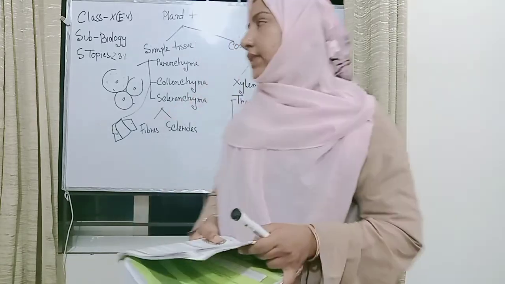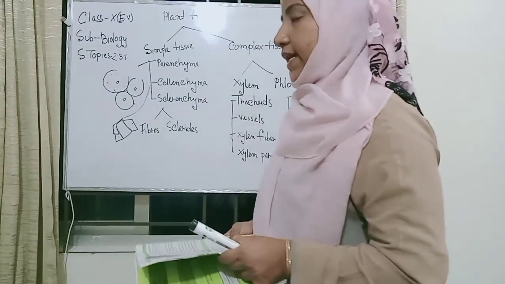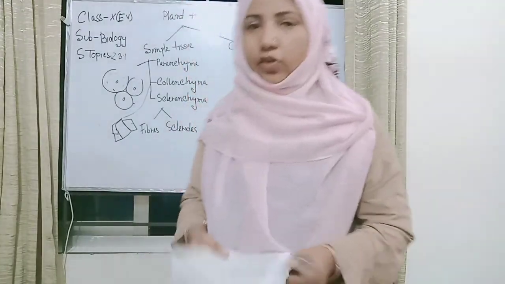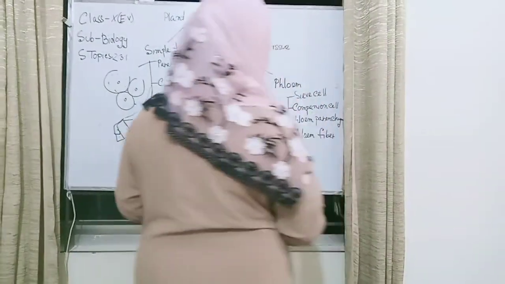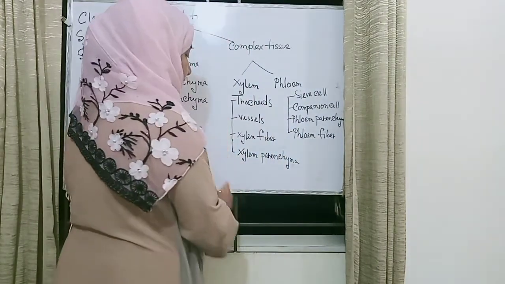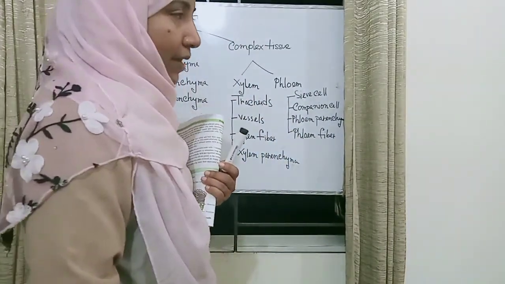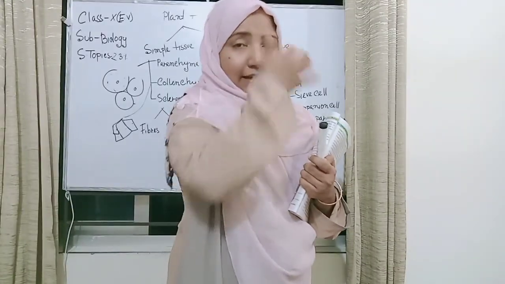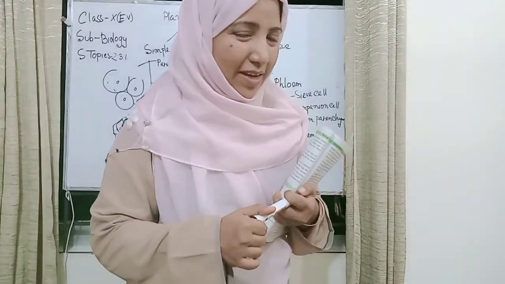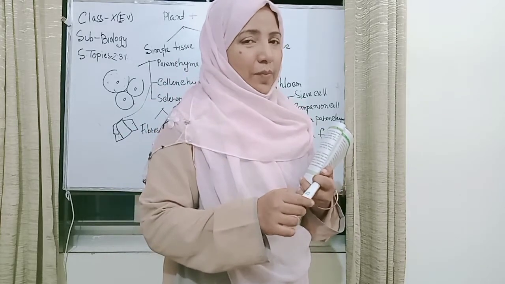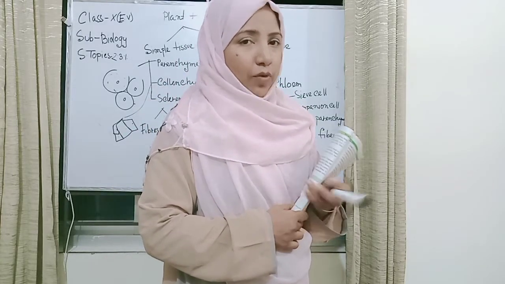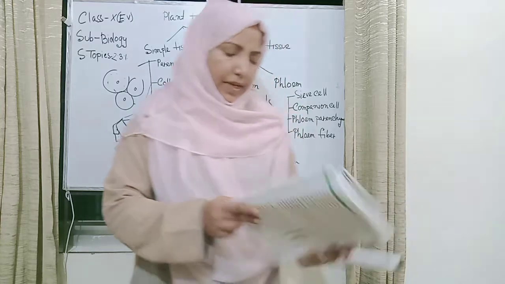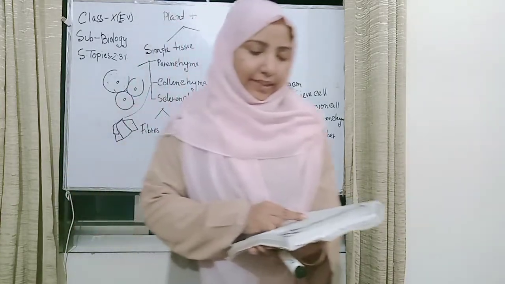My dear students, again I have repeated that the other structure is the complex tissue. Here is the complex tissue. I have also drawn the vessel, xylem fiber, xylem parenchyma and the xylem. What is the structure and what are the functions of the xylem? Basically, they help in the conduction of water. Again, the complex tissue. The first structure is the xylem.